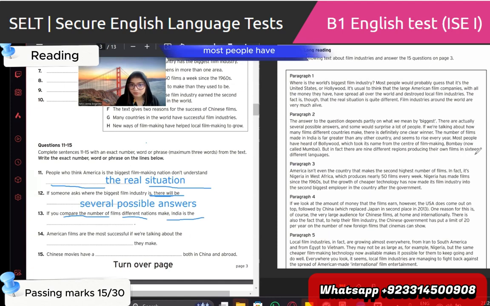Most people have heard of Bollywood. If we are talking about how many films different countries make, there is definitely one clear winner. Yes, the number of films made in India is far greater than any other country. So what is the answer?